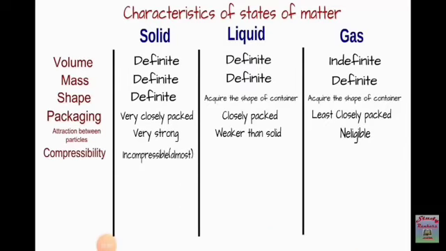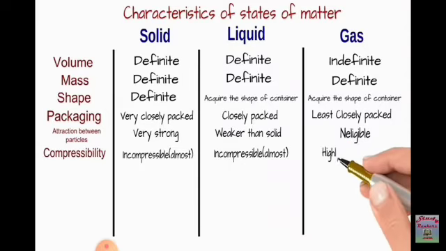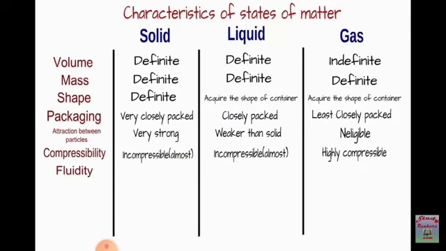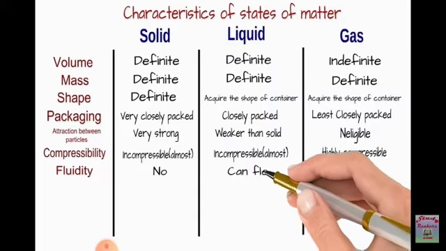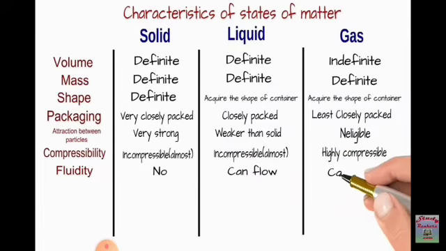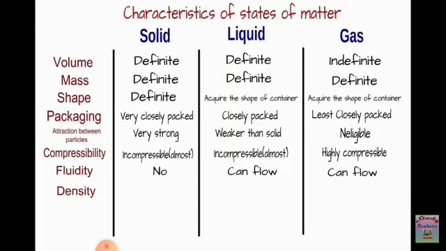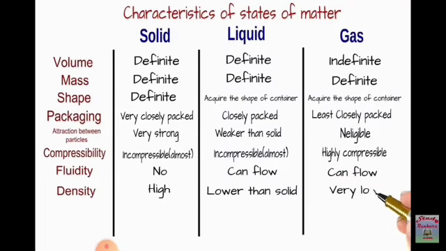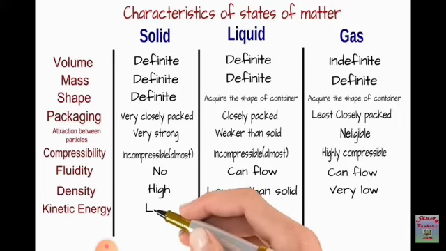Now next, if you consider compressibility, solids are incompressible; it is very difficult to compress them. Liquids are also incompressible, and gases are highly compressible; we can easily compress a gas. The next property we will consider is fluidity. Solids do not flow, liquids can flow, and gases can flow highly. Next, if we consider density, the density of solids is high, liquids have lower density as compared to solids, and gases have very low density.